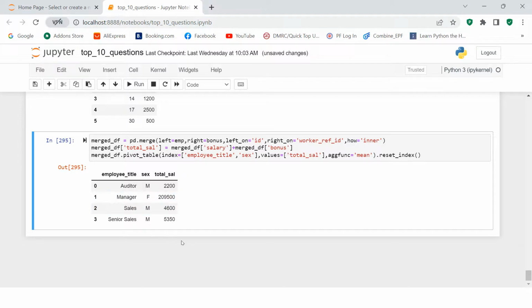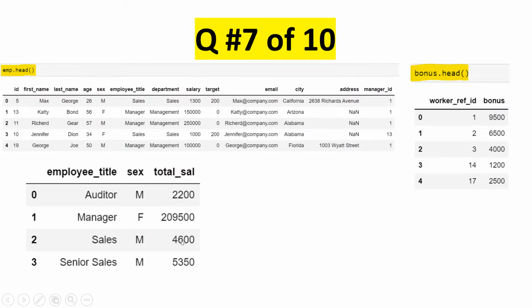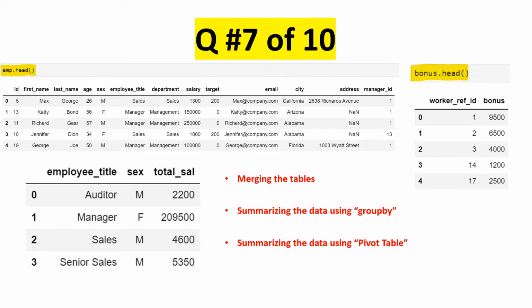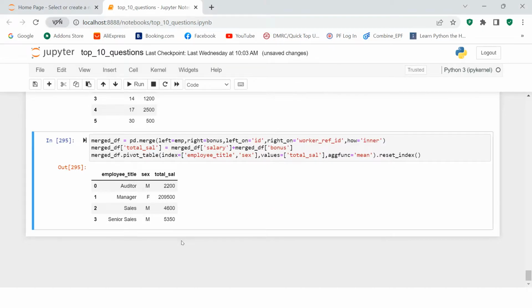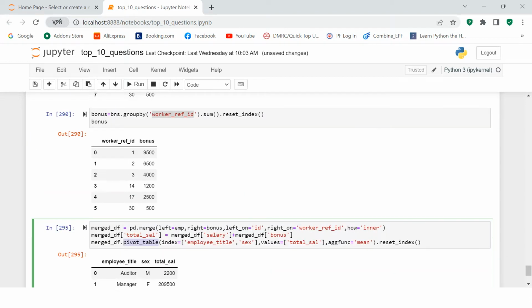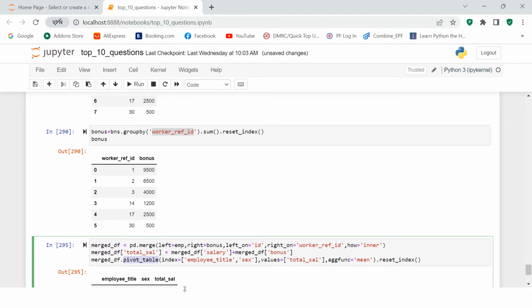So you solved it, right? In this question what we learned is how to merge the tables, how to summarize that using group by, and how to summarize that using pivot table. So here we did two summarizations, this one, and there is one which we did using group by over here. Okay, and here we did the merging.